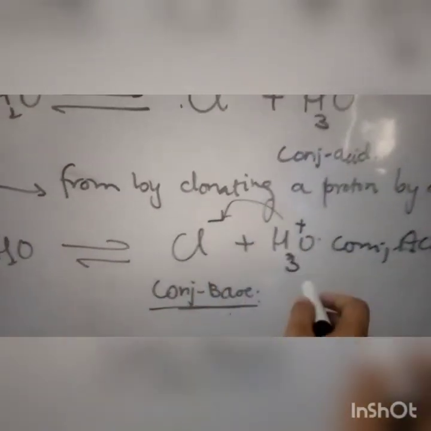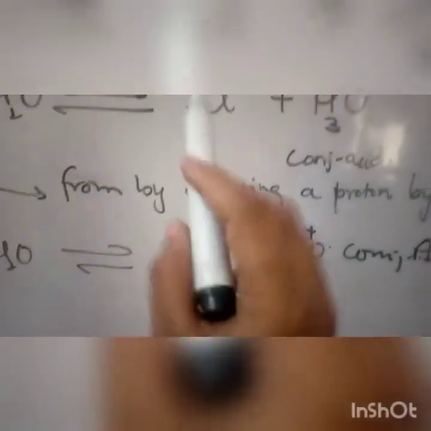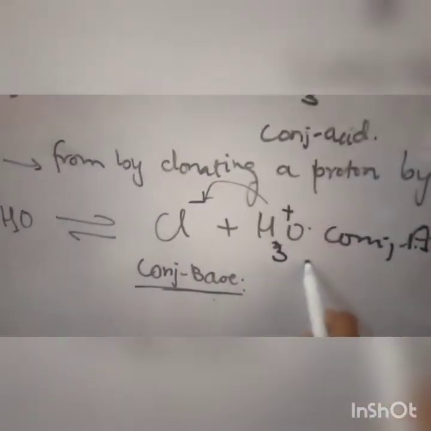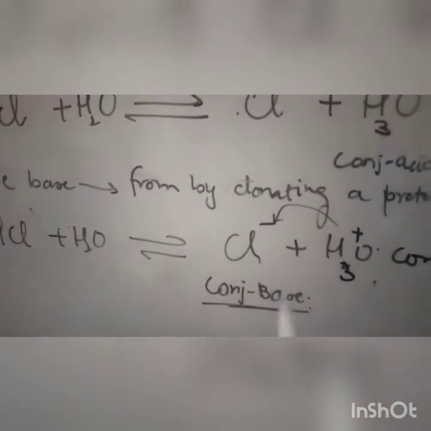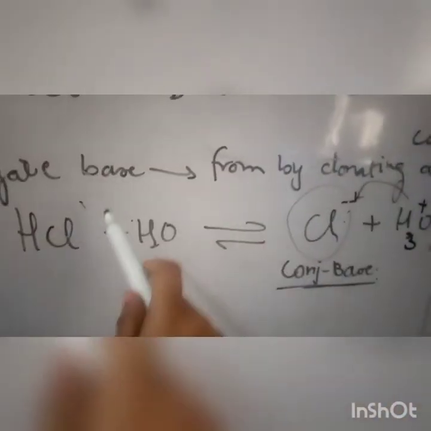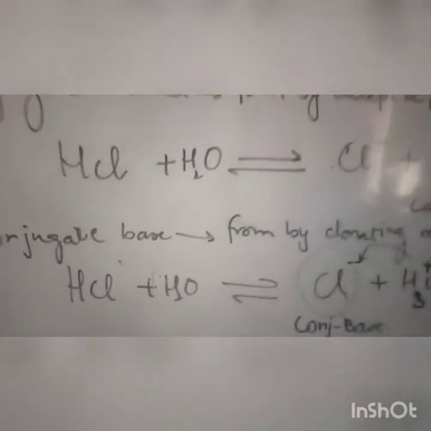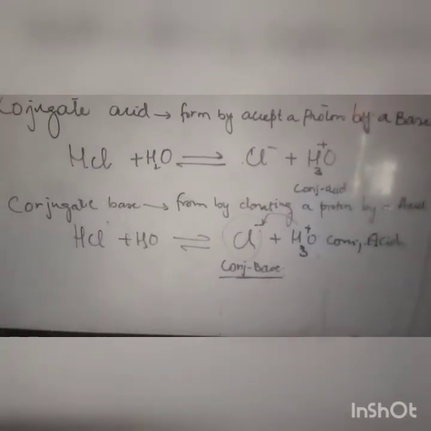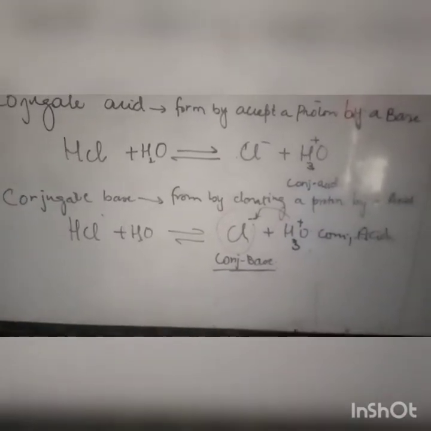Now H3O+ is an acid and Cl- is a base according to the reverse reaction. In the forward reaction, HCl was an acid and H2O was a base. In the reverse reaction, H3O+ is an acid and Cl- is a base. Now what are we saying? Conjugate means it is formed by donating a proton. Cl- is formed from an acid by donating a proton. H2O is converted into an acid by accepting a proton. This is the concept of the conjugate acid and base. This is a very important concept in the exams. When you write the Bronsted-Lowry concept, you will discuss this concept as well.